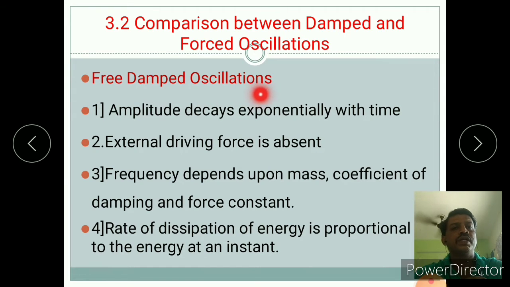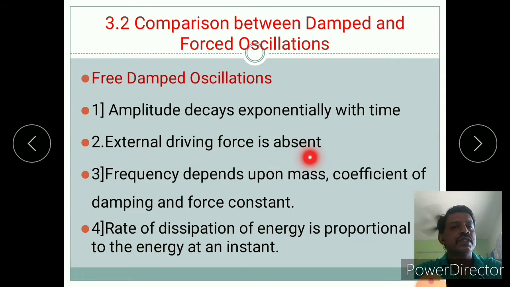In free damped oscillations, the amplitude decays exponentially with time. Here amplitude decay means if we start from this point, the pendulum will oscillate like this, for the next oscillation it will come up to this, for the next oscillation again its amplitude reduces. Like this, continuously its amplitude reduces. Such a thing is known as amplitude decay, means the amplitude reduces after each oscillation.